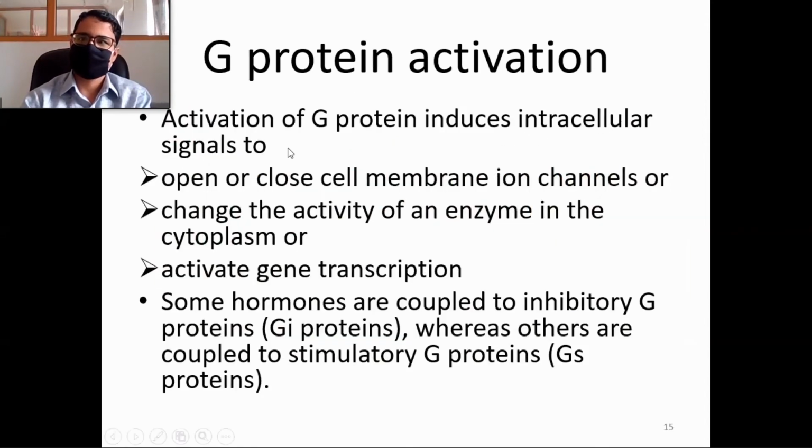And after activation of G protein, what happens? There are different possibilities, and different hormones may use one or more of these. For example, opening or closing of cell membrane ion channels. In case of ion-linked receptors, the receptor itself contains the ion channel, therefore the activation is direct. If the membrane ion channel is activated through activation of G protein, it is indirect, and the receptors will be called G protein linked receptors, not ion channel linked ones.